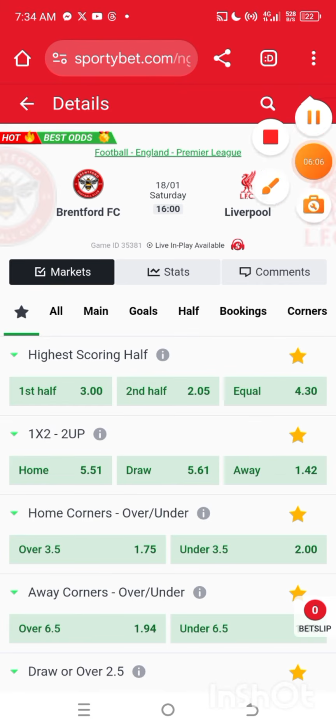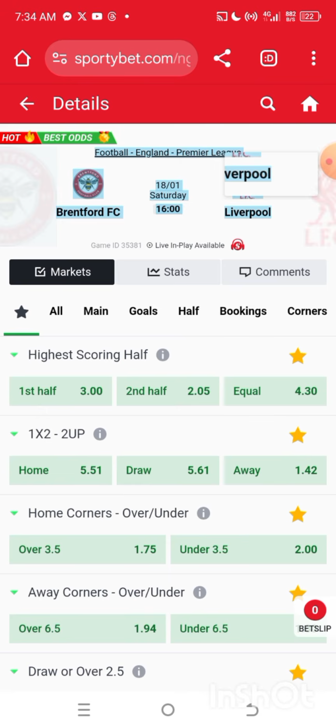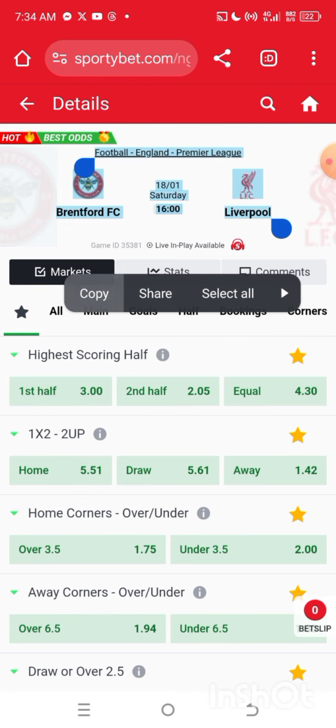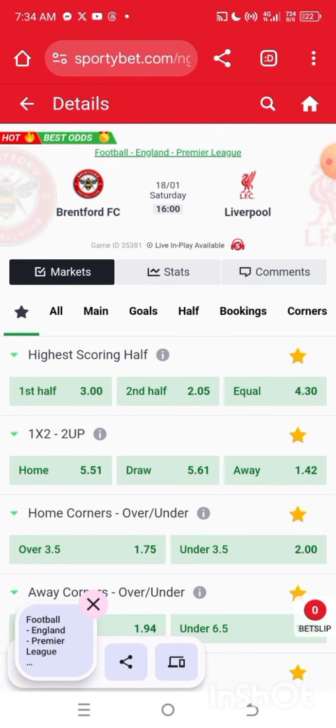So this is Brentford and Liverpool. I have to copy out the game. I just have to hold it tight and move my hands. Once I do, I'll copy out the game, and after that I'll go back to my ChatGPT to get the analysis. So let's go.